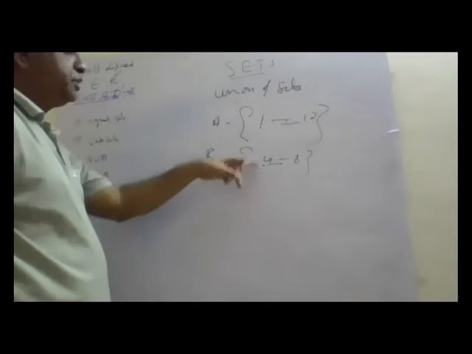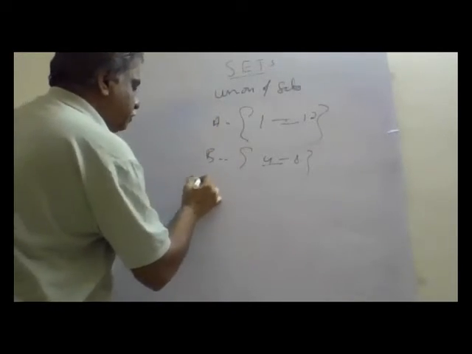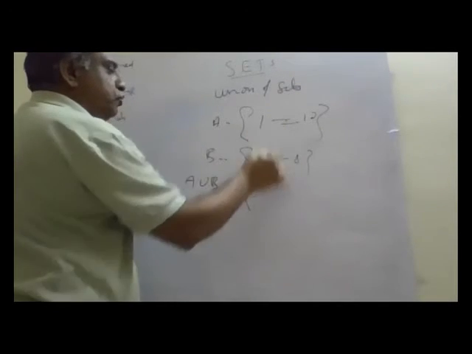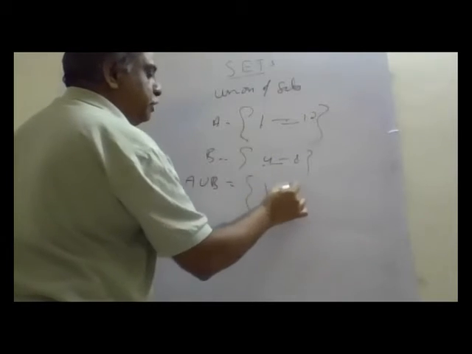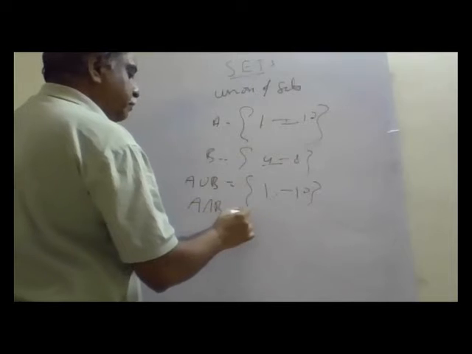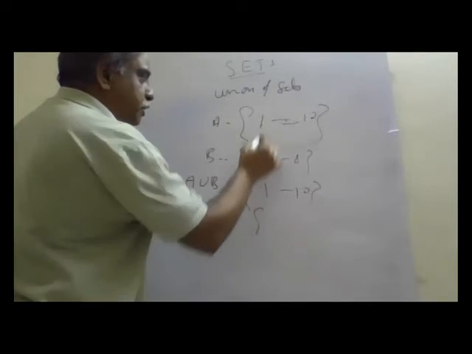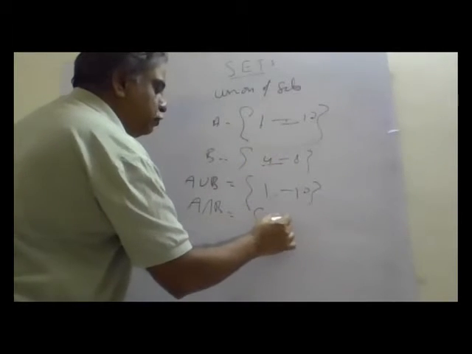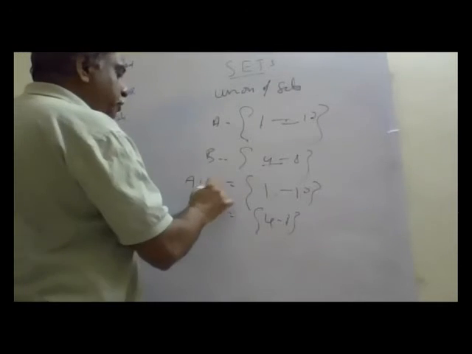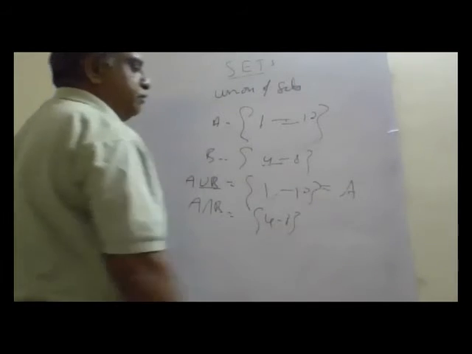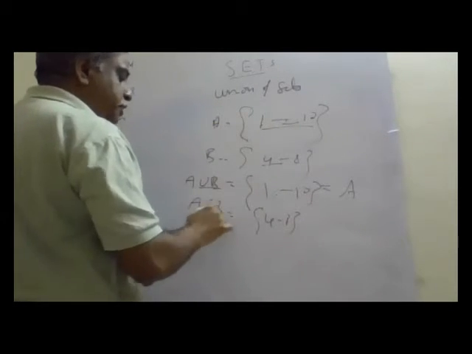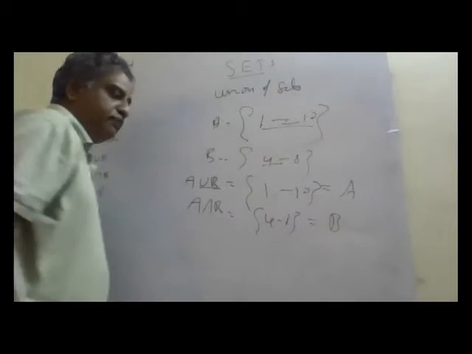Now, since B is a subset of A, let us write what is A union B here. A union B is both together, so 1 to 10. What is A intersection B? What is common in both? Common is 4 to 8. That means A union B is A itself. 1 to 10 is A. A intersection B is B itself.